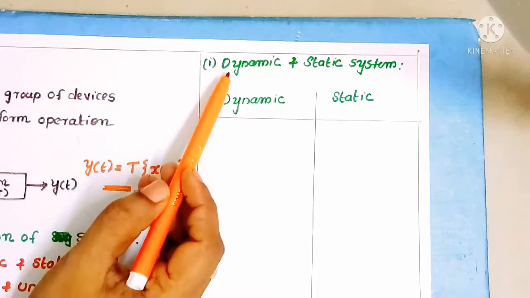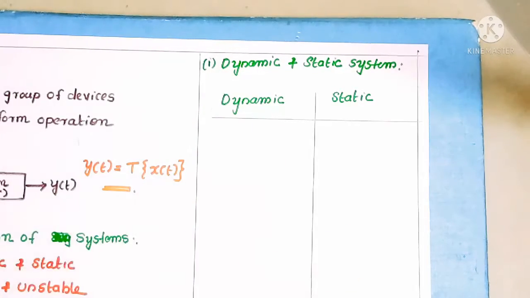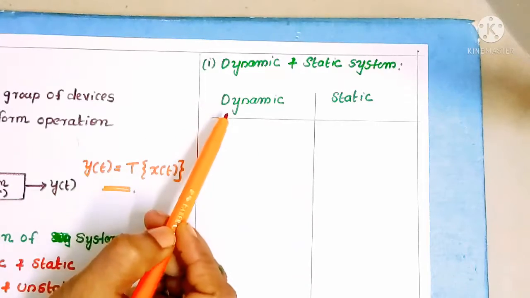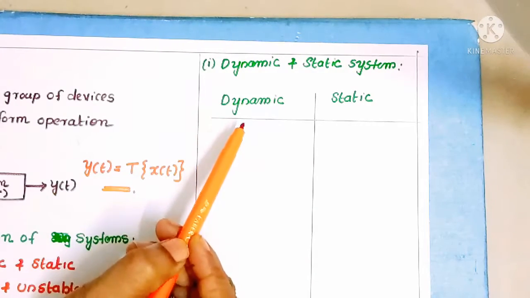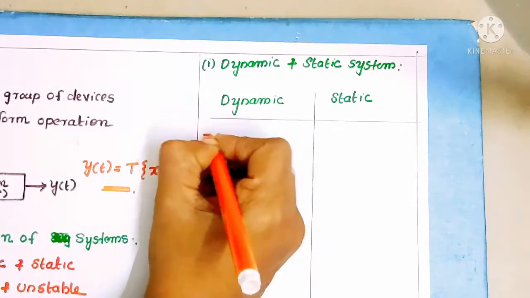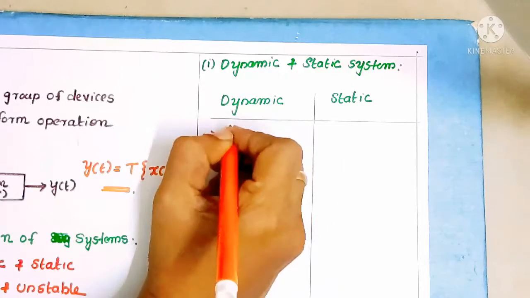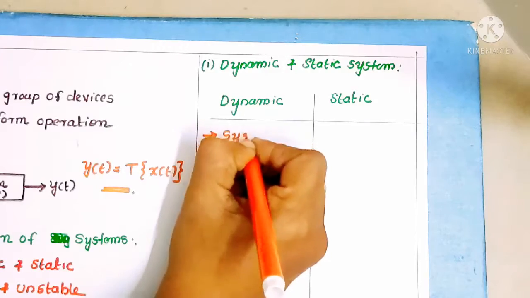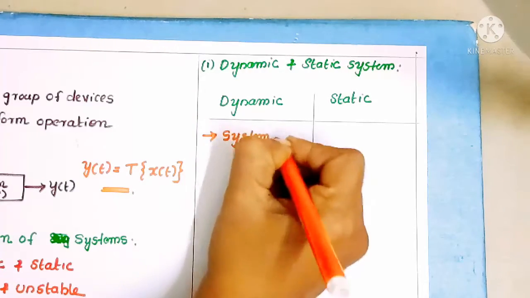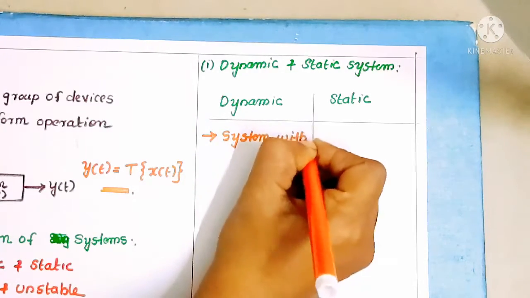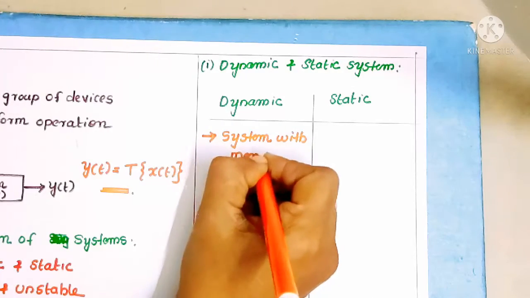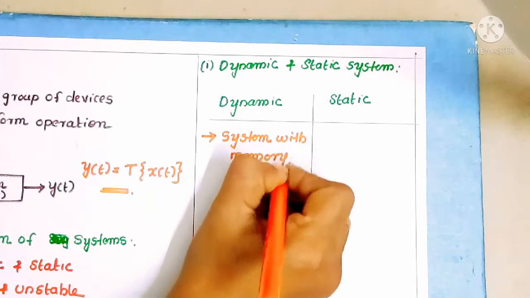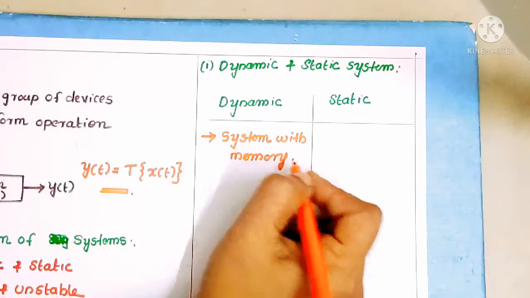What is meant by a dynamic and static system? If you consider a dynamic system, it is a system with memory. Any system with memory is known as a dynamic system. That means it can store the data.